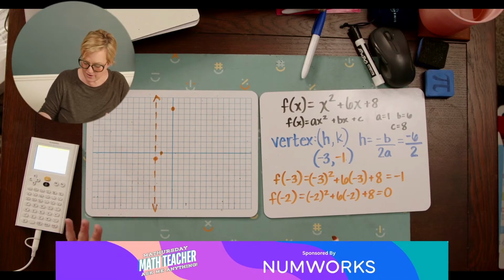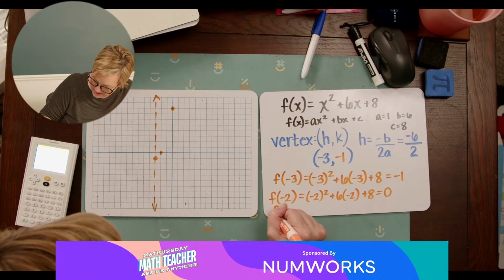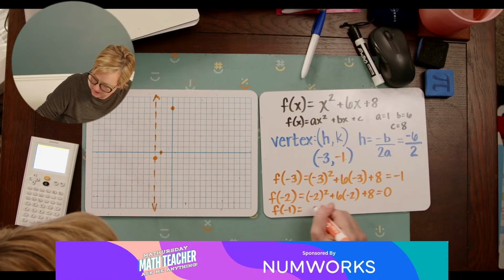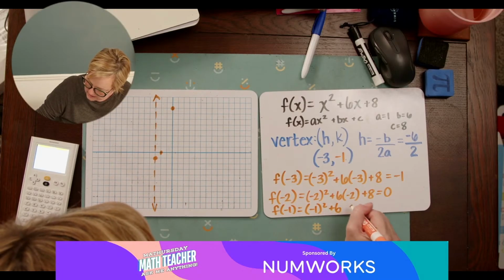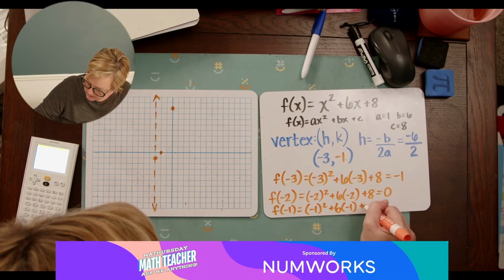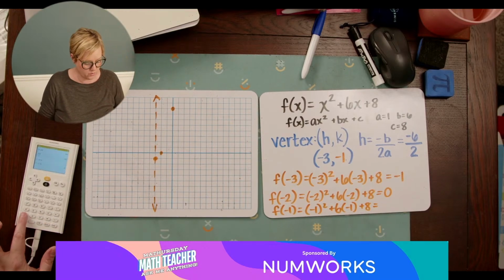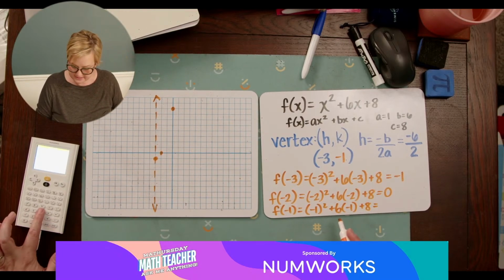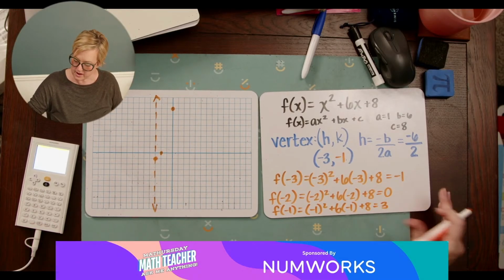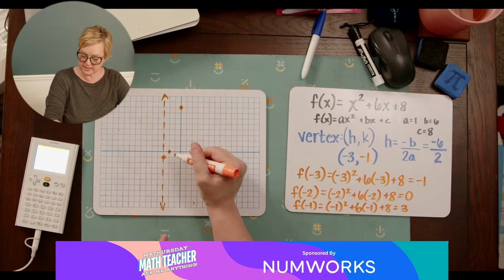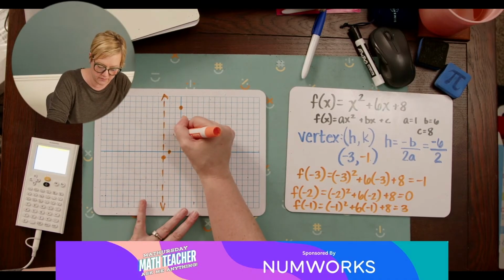And then let's go ahead and find f of -1. Why not? It's right there. F of -1: we've got -1 squared plus 6 times -1 plus 8. So we've got 1 minus 6 plus 8, which is 3. Okay, so I've got 3 points here. So I've got -1 and 3 is there.